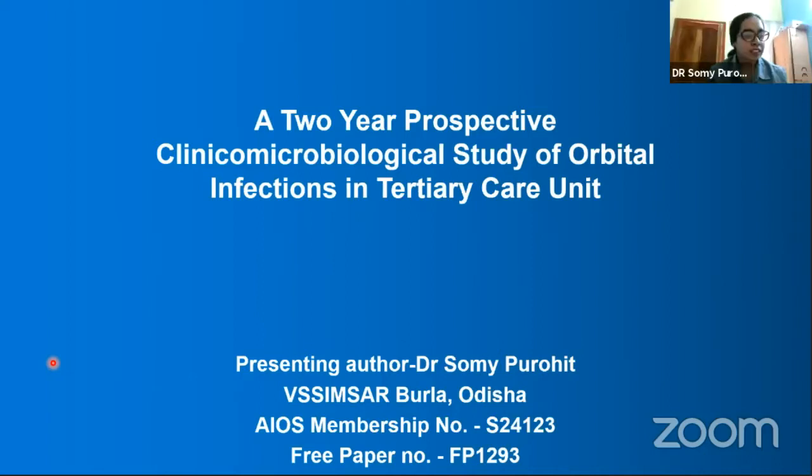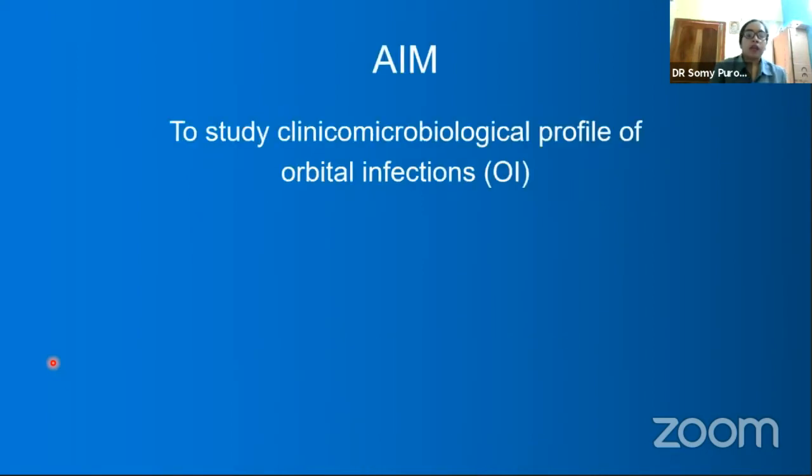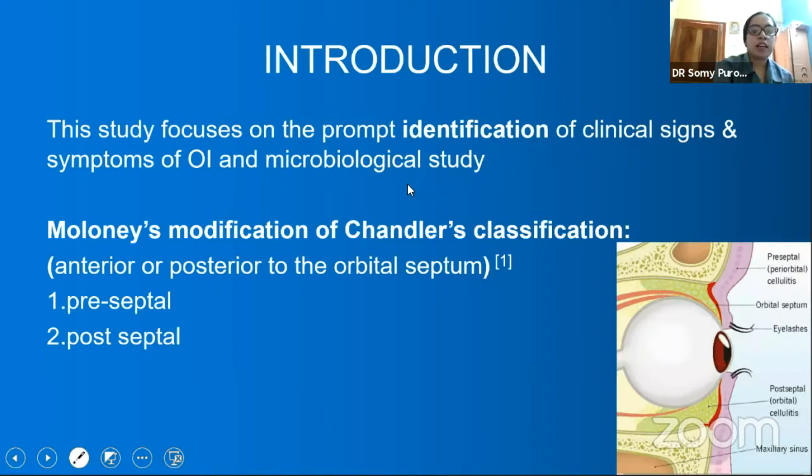Good morning, respected judges. I'm going to present my paper on a 2-year prospective clinical microbiological study of orbital infections in a tertiary care unit. Paper number 193. The aim of our study was to study the clinical microbiological profile of orbital infections. This study focuses on prompt identification of clinical signs and symptoms of orbital infection and microbiological study.